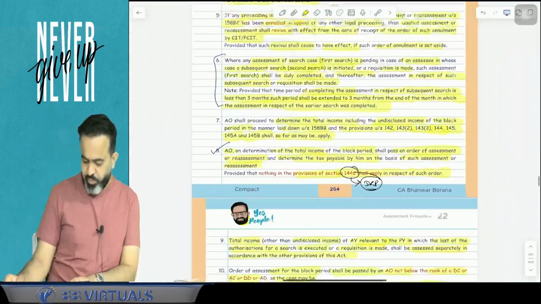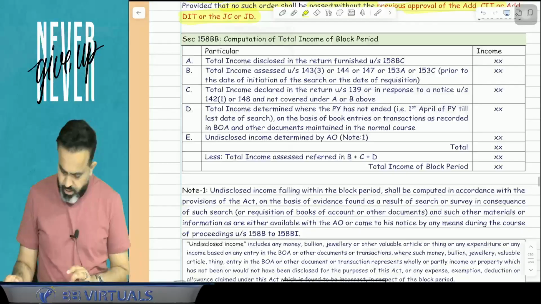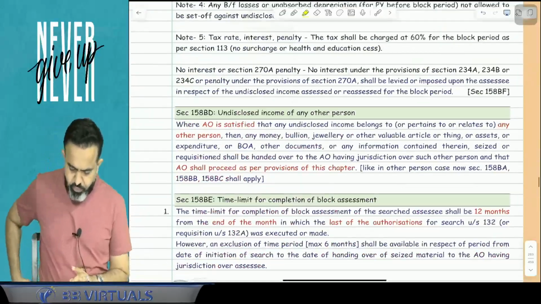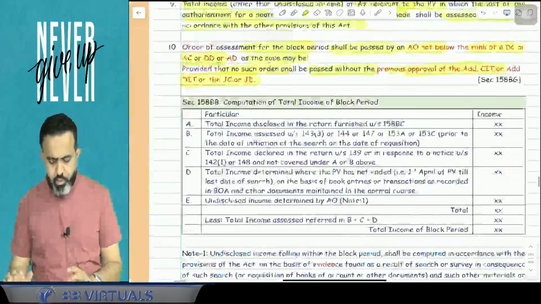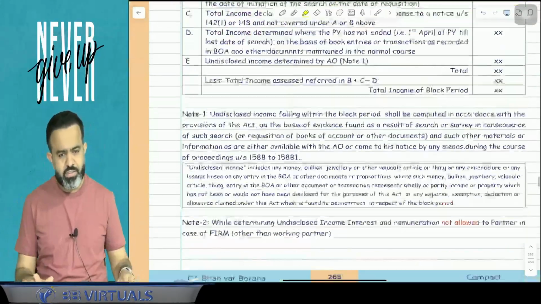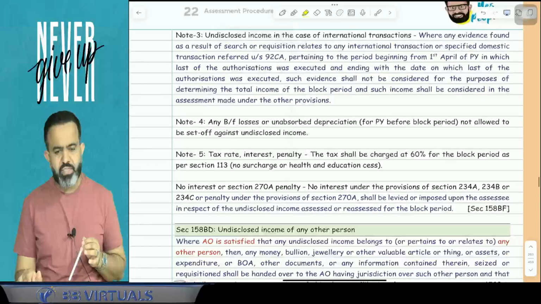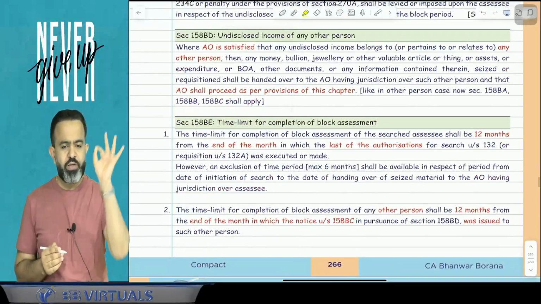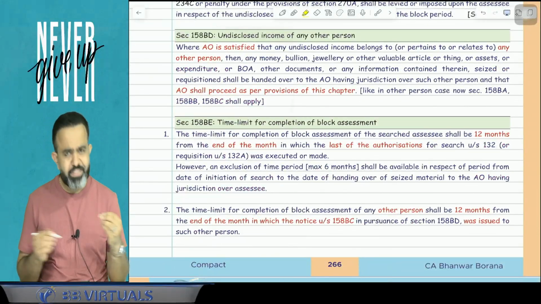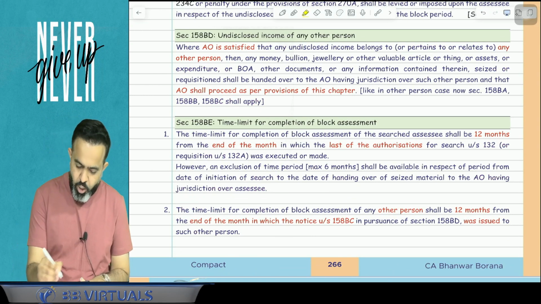Yes. Now the next part, everyone focus here. Done. Now this is one point. Just skip this point for some time, how they will compute our income and all. Just skip this point for some time. Let's start with the point number 115BD. That is the next section. What this section says, try to understand.